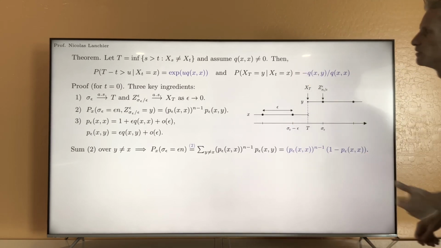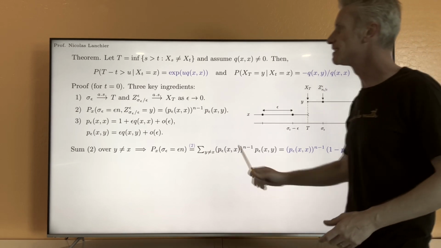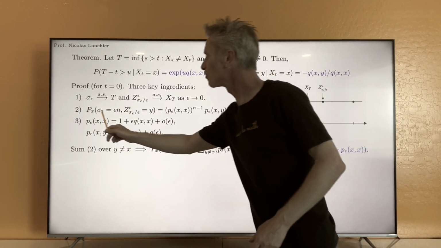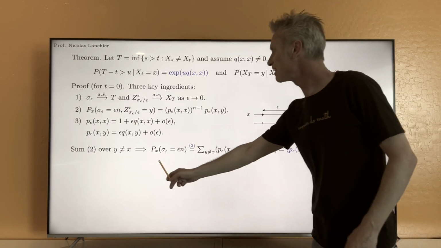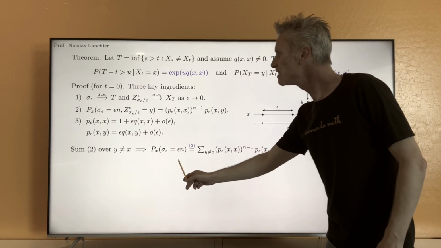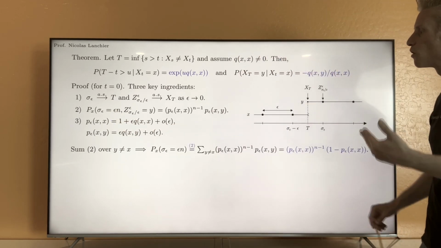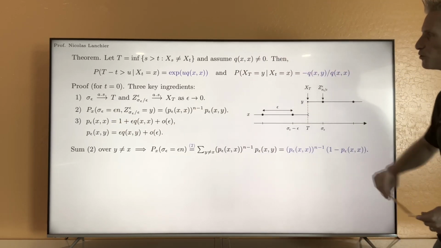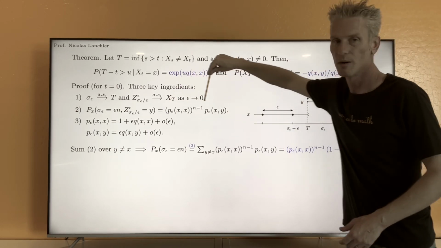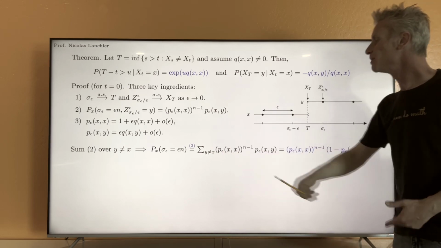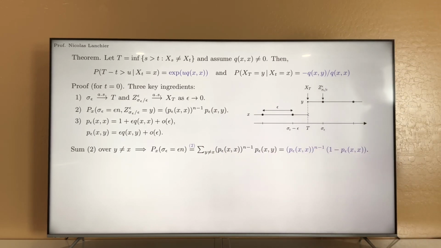For that reason, the way you can study the time of the first jump is by summing expression number 2 here over all y different from x, and you obtain exactly that the probability of this event starting from x is going to be equal, by point number 2, to the sum over y different from x of those probabilities here. So we have p epsilon xx to the power n minus 1 times p epsilon xy.